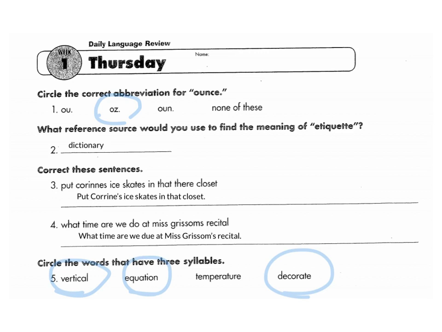The three words that have three syllables. Vertical, that's three syllables. Equation, three syllables. Temperature, that's four syllables, so that would not be circled. And the last one, decorate, three syllables.